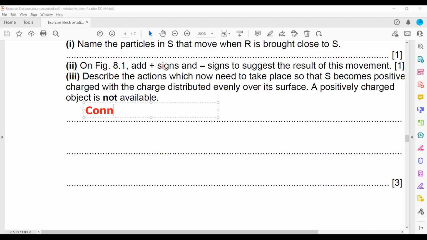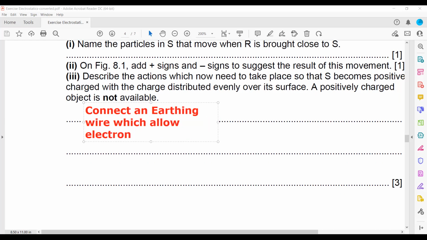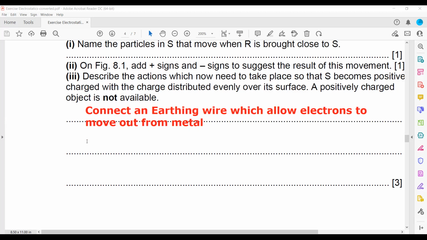So we will connect an earthing wire which allows electrons to move out from the metal sphere and create a net positive. So connect an earthing wire which allows the electrons to move out from the metal sphere.